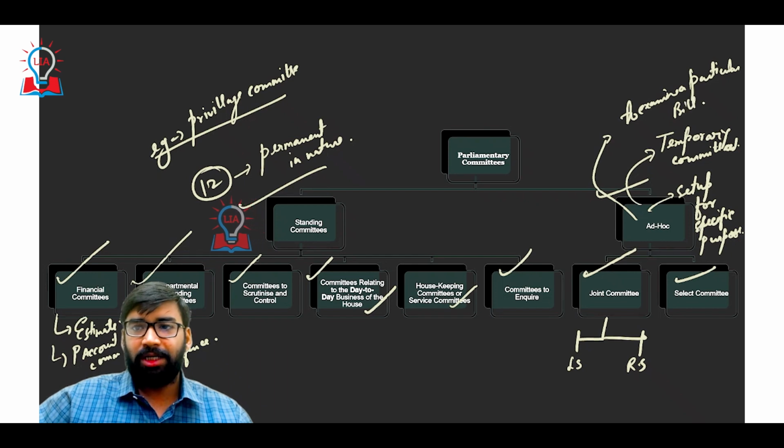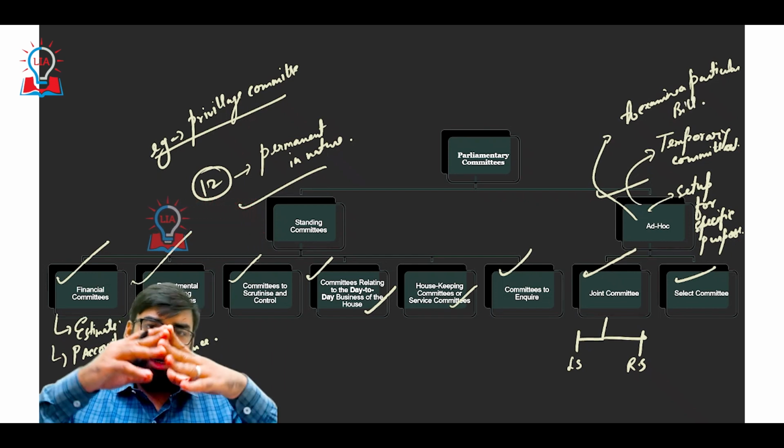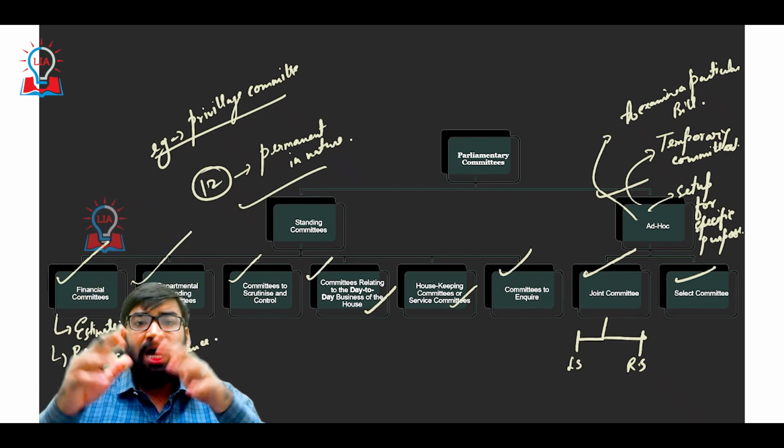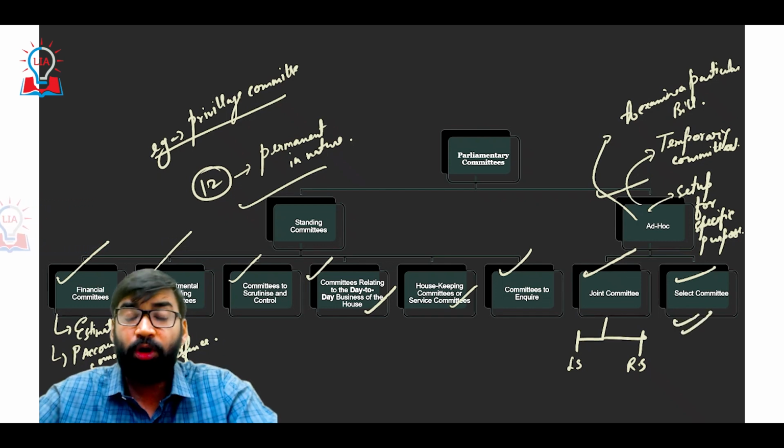Once the purpose has been served, these ad hoc committees are dissolved. So, for example, select committees are ad hoc committees.